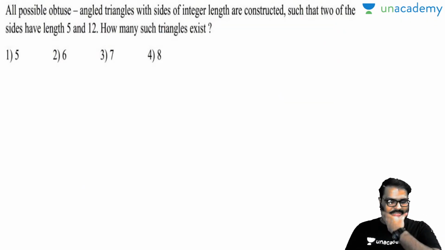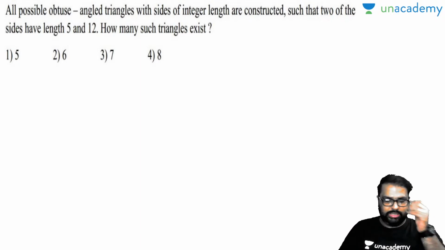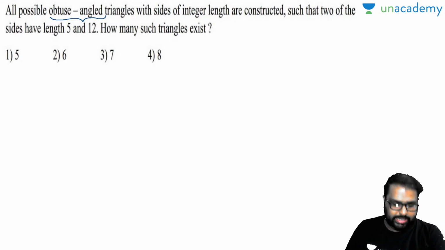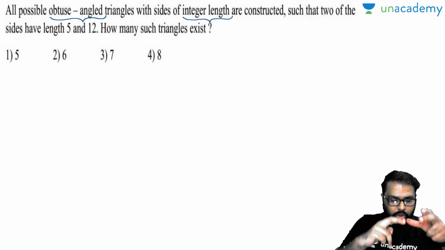Yes. Now, this is the question asked. Now listen carefully, and we'll come back and see this question and then go back. What is the question asked? Observe, this was the exact previous year question: all possible obtuse angled triangles with sides of integer length. Again, integer length means it must be a whole value.